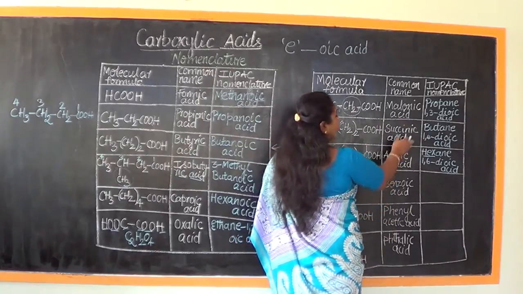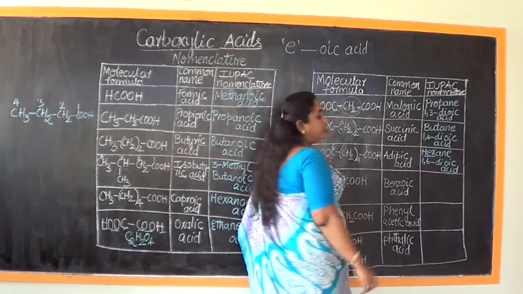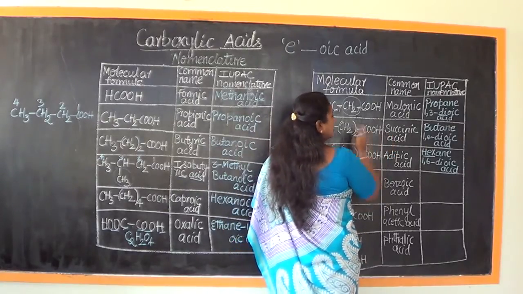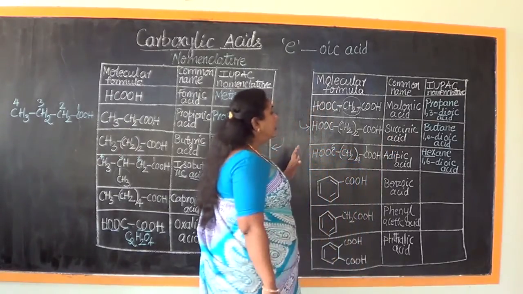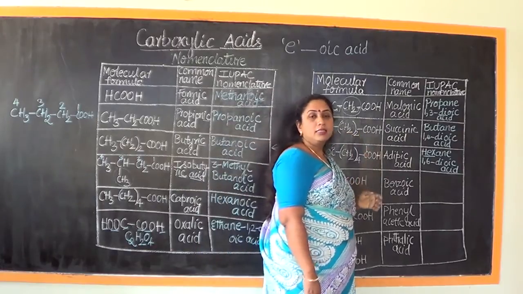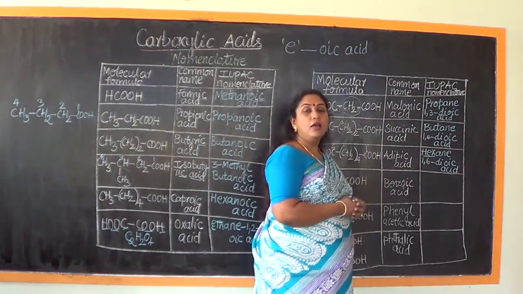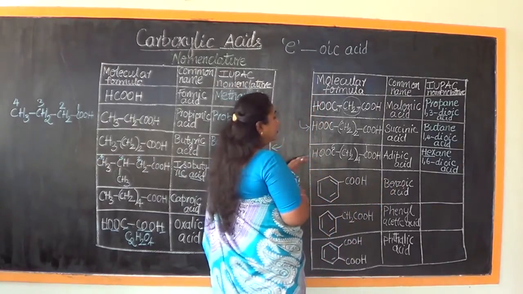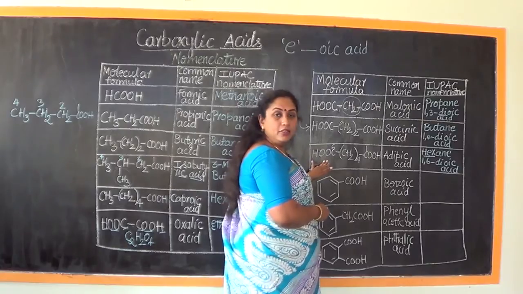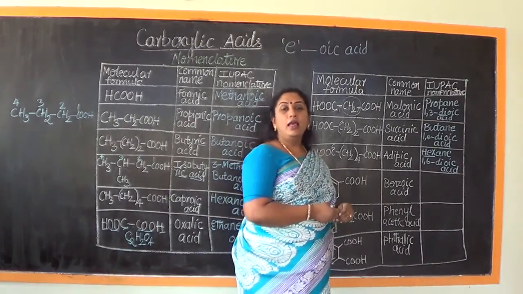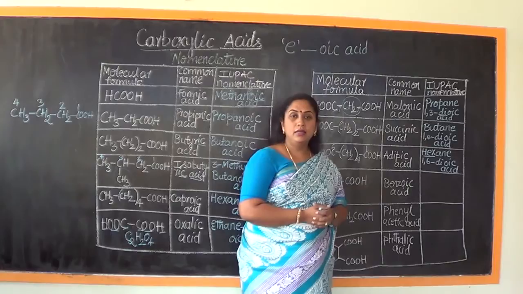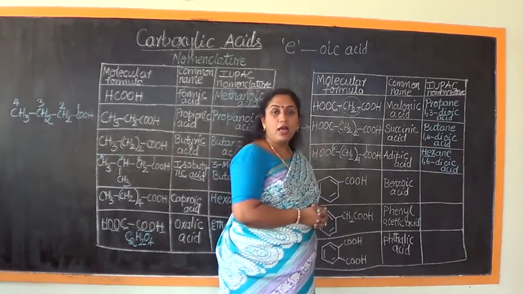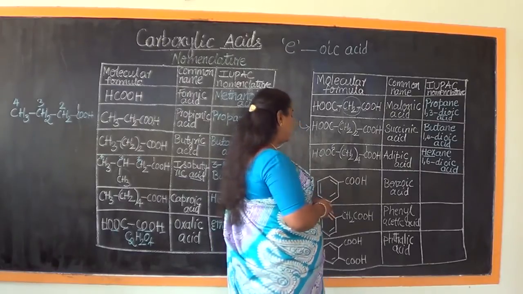Similarly, what is the common name of butane 1, 4 dioic acid? It is called succinic acid. Malonic acid, succinic acid, adipic acid, they are all acids of common usage. Now, so far we discussed the nomenclature of aliphatic carboxylic acid. Now let us focus and learn a few examples of aromatic carboxylic acids.